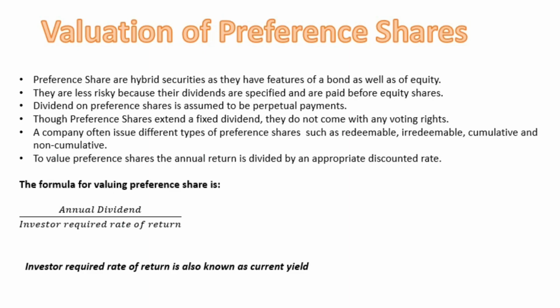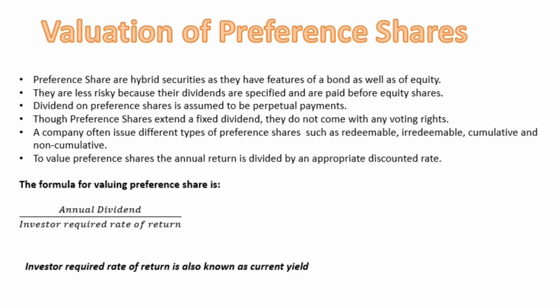What they are saying is that preference shares are of different types. They can be cumulative, non-cumulative, redeemable, and preference shares have features of a bond as well as equity. That is why we call them hybrid securities. Preference shareholders are paid dividend before equity shareholders, but they do not have any kind of voting rights. Now, the formula for valuing a preference share is annual dividend divided by the investor's required rate of return. Required rate of return is also known as current yield.